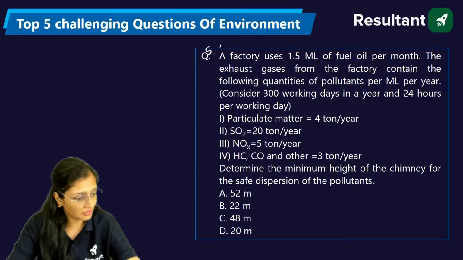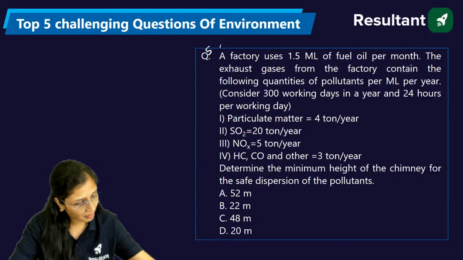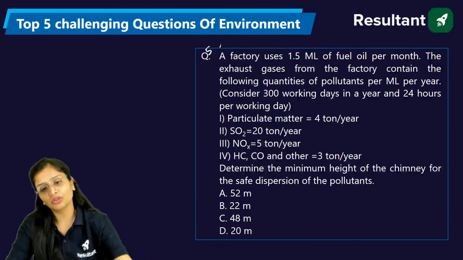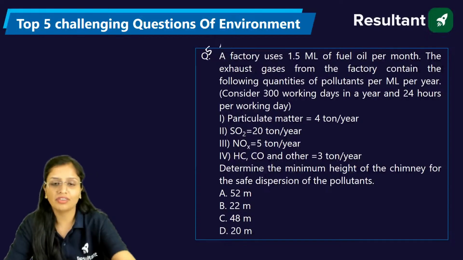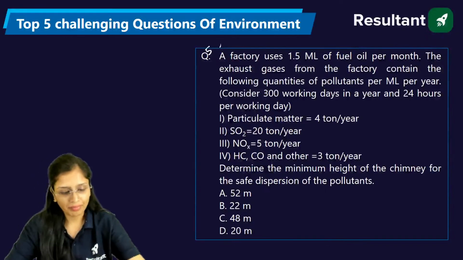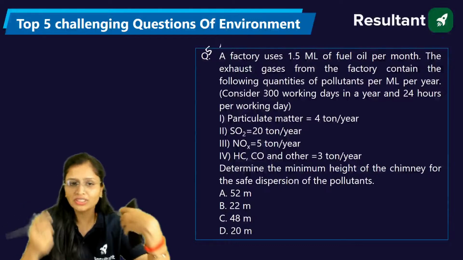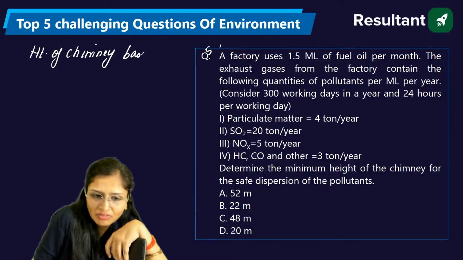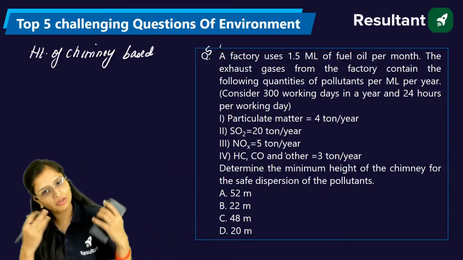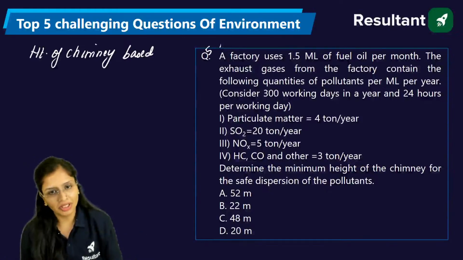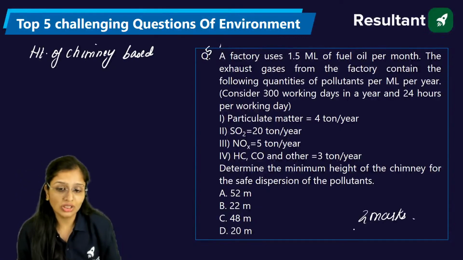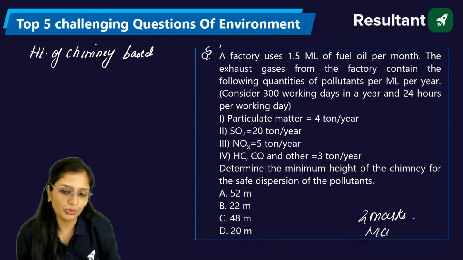There are two formulas which have to be used. One is for particulate matter and one is for sulfur dioxide. So first let us calculate for sulfur dioxide. If they had given only sulfur dioxide or only particulate matter, it would have been a 1 mark question. But right now they have given both, so there is calculation, so it is a 2 marks MCQ question.